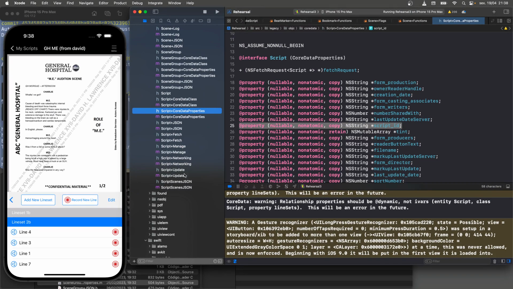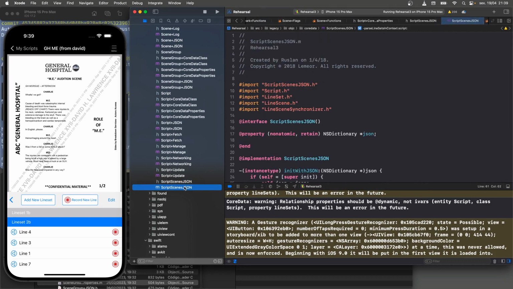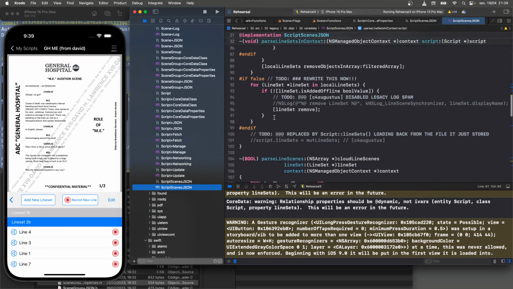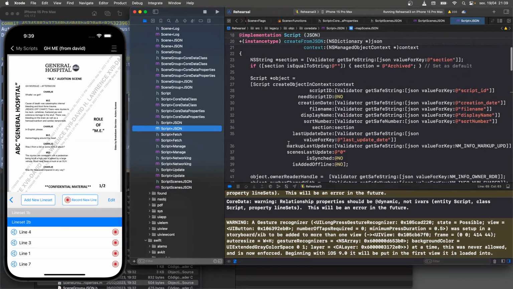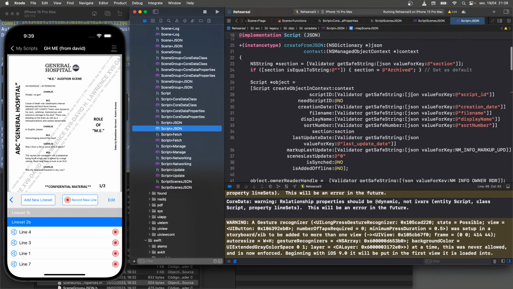This is coming down already in the form of JSON. And somewhere in here, there's a mapping: JSON comes down and it looks for these names in the JSON, and then it shoves it into a Core Data object in memory, which then you've got to go through this whole rigmarole to get into the database.